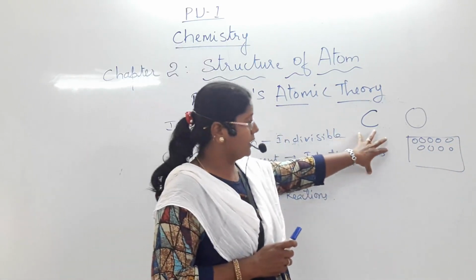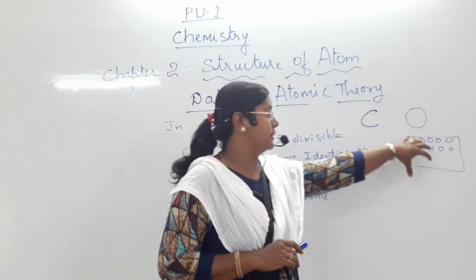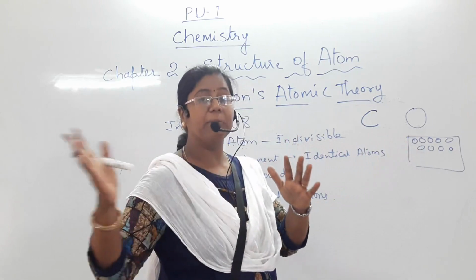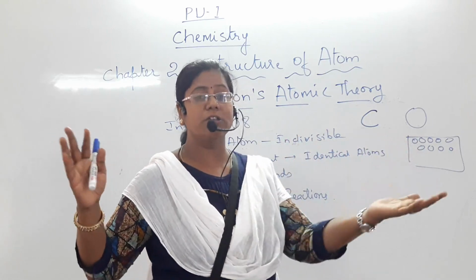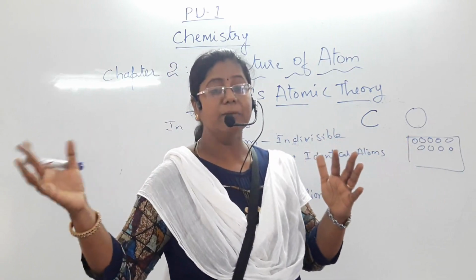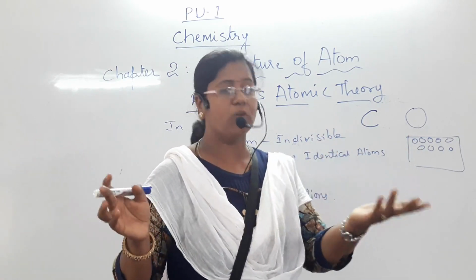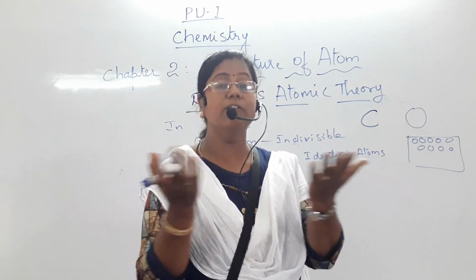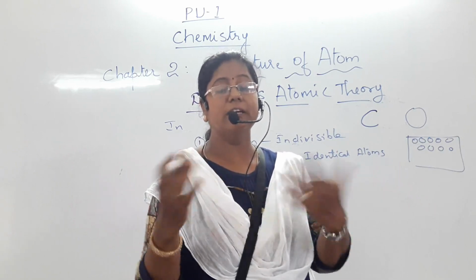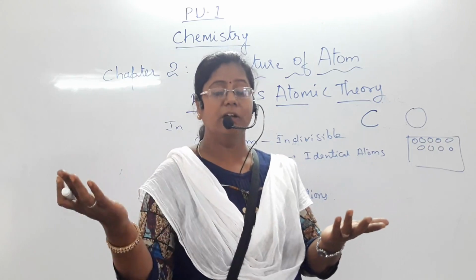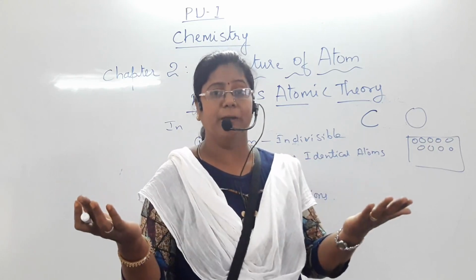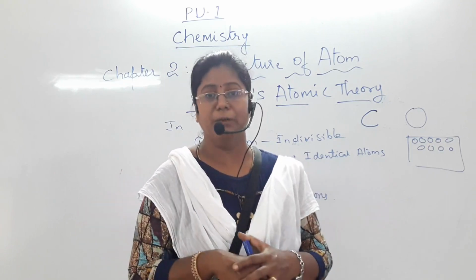But if you compare carbon and oxygen, the elements are different. So atoms of carbon are different from atoms of oxygen. Atoms differ in different elements, and their masses are different.